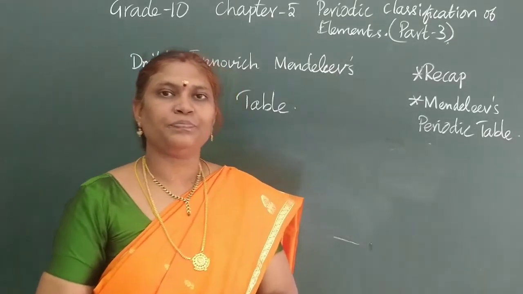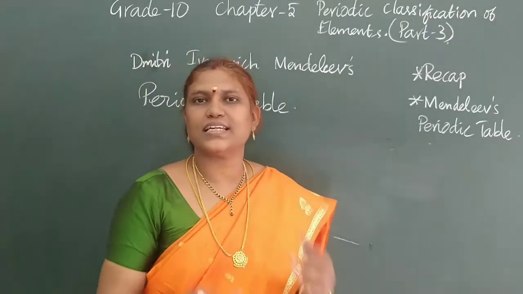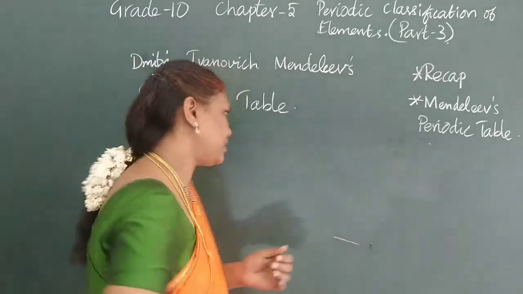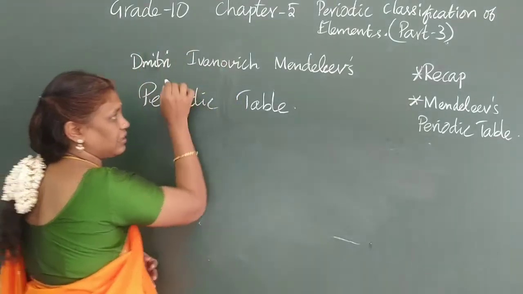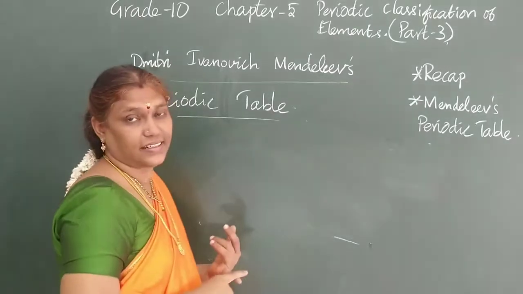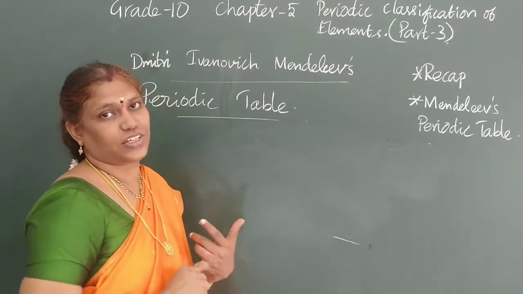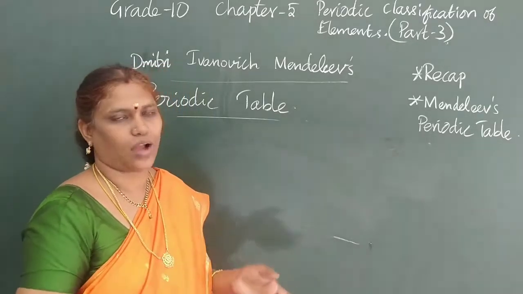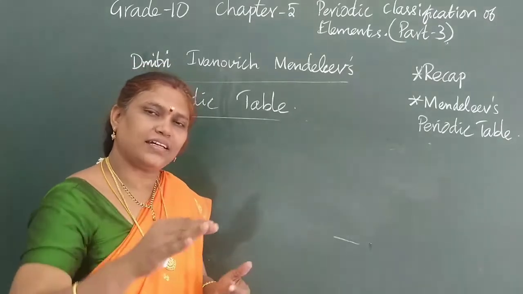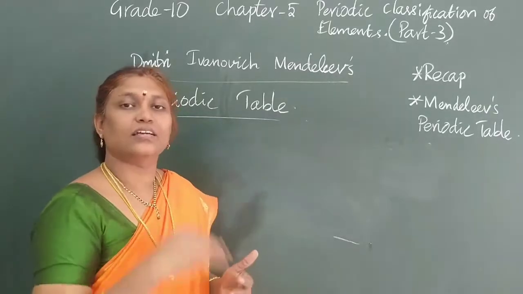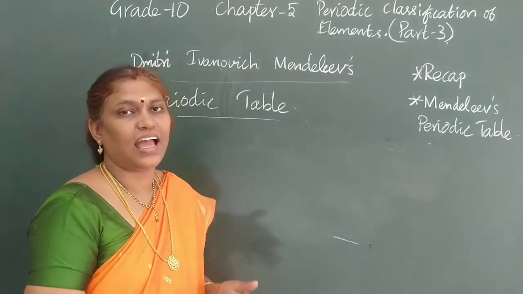And Mendeleev, what is the special thing he did? He is a Russian scientist. He went to a university and worked, where his mother, till her last breath, helped him a lot.